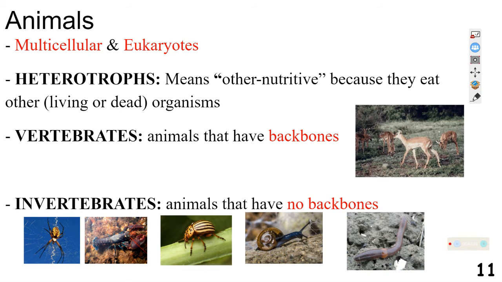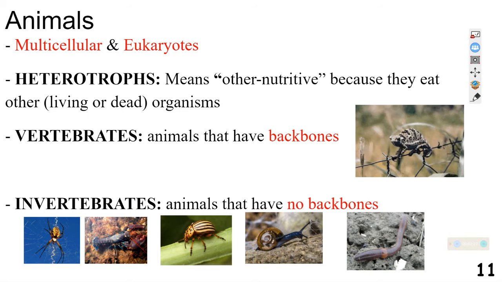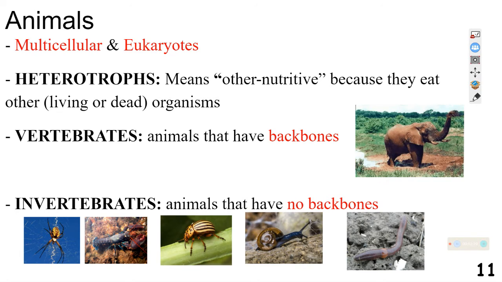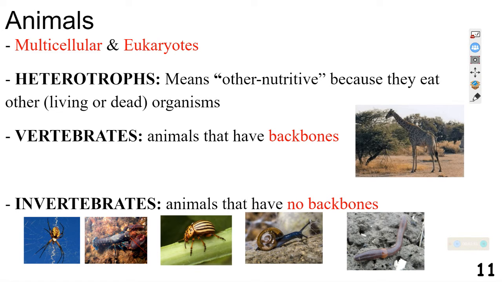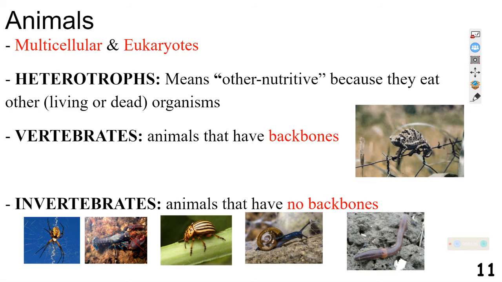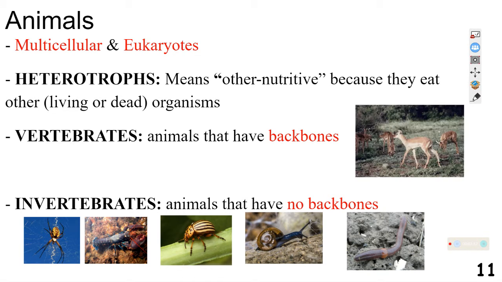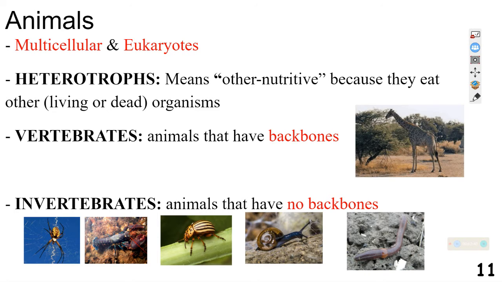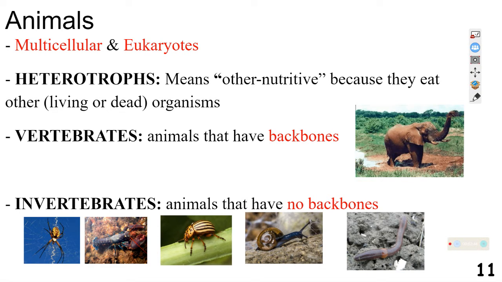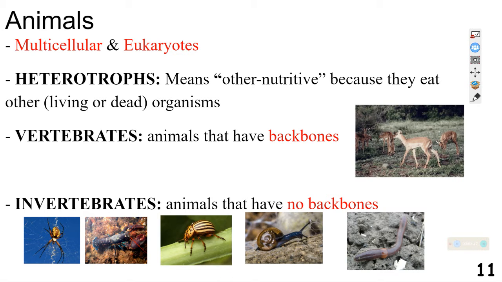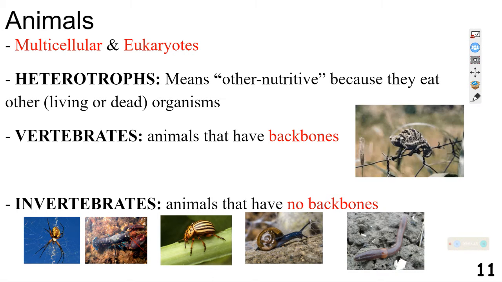Invertebrates are animals that have no backbones. They have exoskeletons or they have nothing, like the earthworm. And then you have the snails that have the shell going across them there. But like insects, crustaceans, arachnids, they got that exoskeleton on them. Instead of an internal skeleton, it's that external skeleton. So that would be the very broad overview of the animal kingdom.